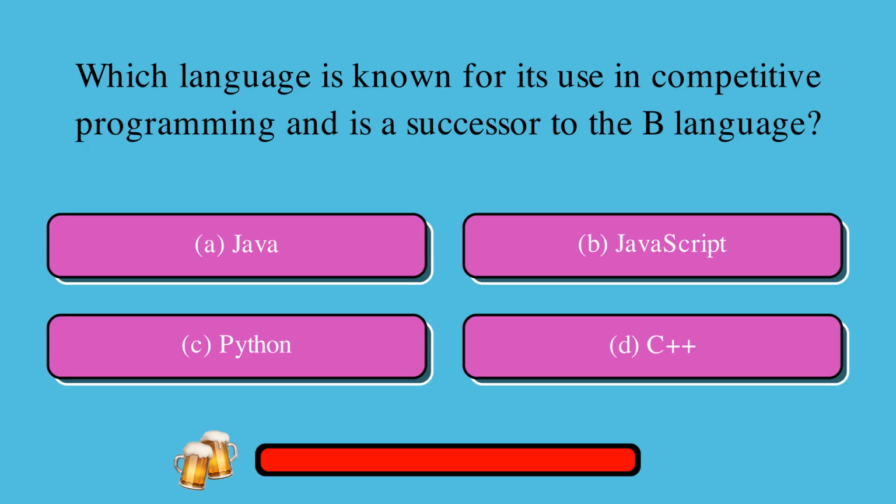Which language is known for its use in competitive programming and is a successor to the B language? Is it A, Java or B, JavaScript or C, Python or D, C++? The correct answer is C++.